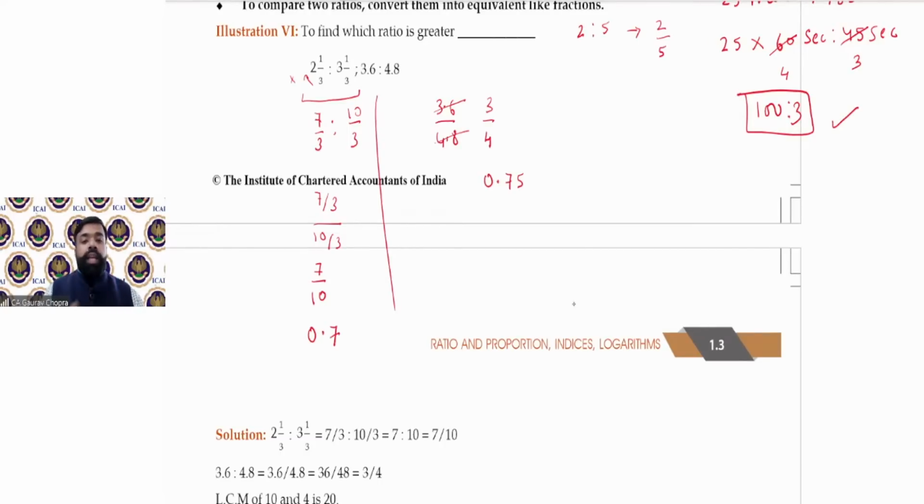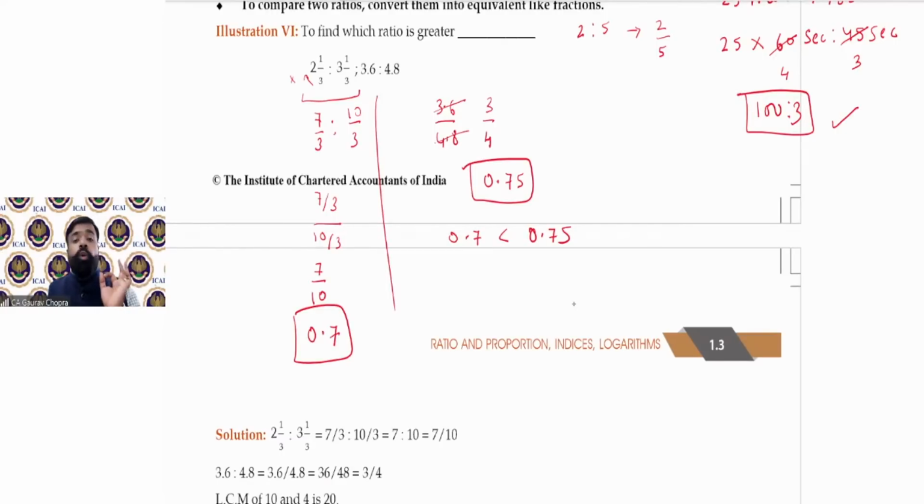Simply divide on the calculator, 3 divided by 4, press equal to, you will get 0.75. So the first value is 0.7 and the second value is 0.75. Which is greater? The second ratio is greater because 0.75, of course, is more than 0.7. Therefore, the result is the second ratio is greater.